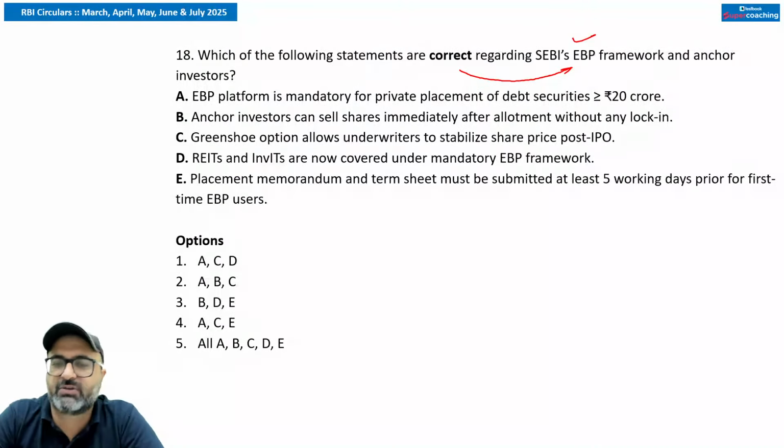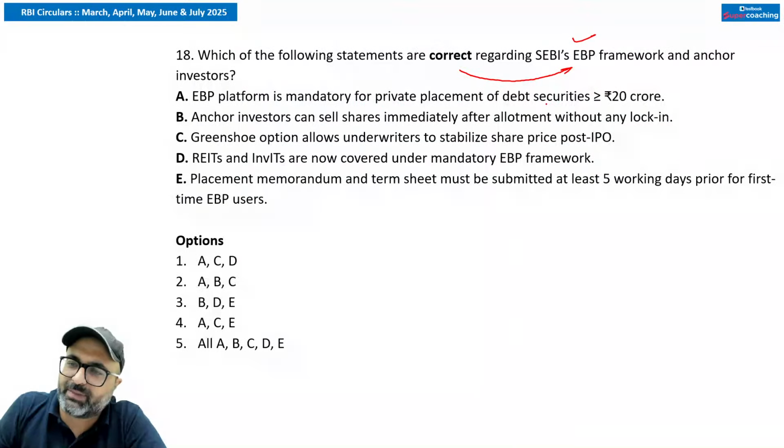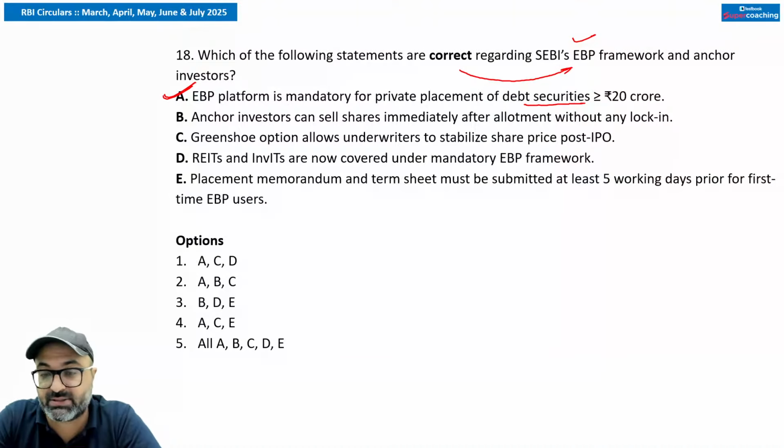Okay, now let's try to solve the question. EBP platform is mandatory for private placement of debt securities greater than or equal to 20 crores. That is correct. Earlier, this limit was 50 crores.